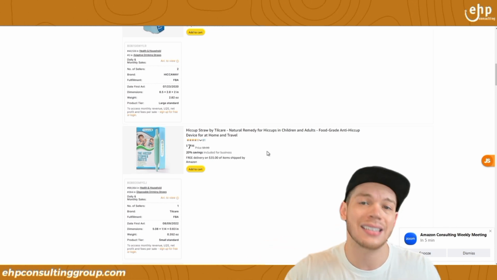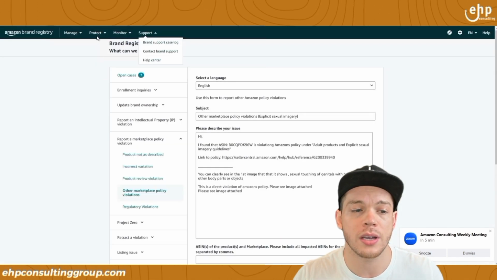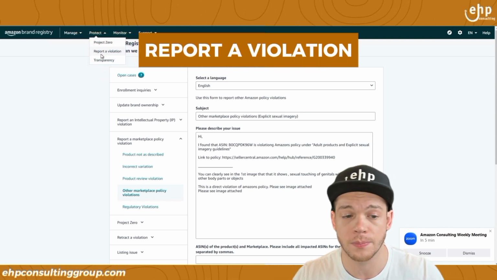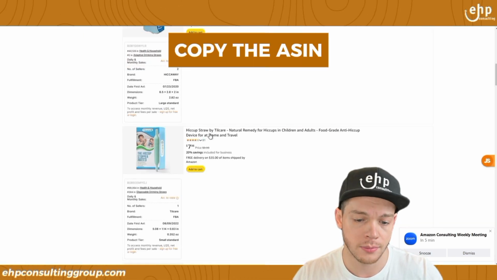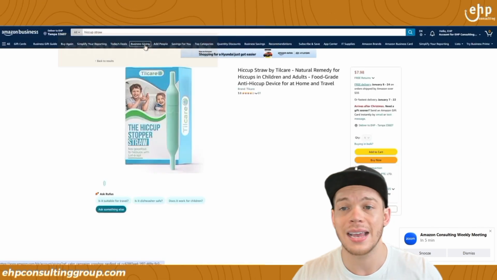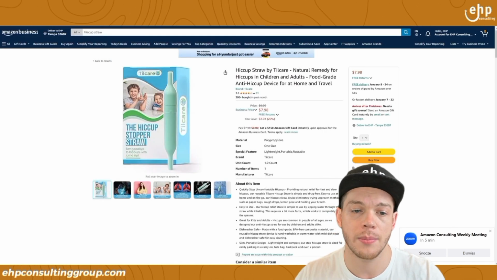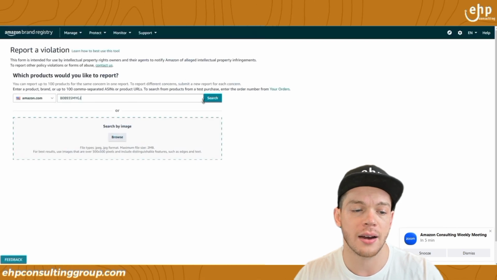So again, same thing. What we can do is we can come back here, but we're going to go to protect this time, report a violation. We're going to copy the ASIN, so that's the ASIN we want to get removed, and it usually starts with B as in boy 99% of the time. Here it is, the ASIN. Put that in there.